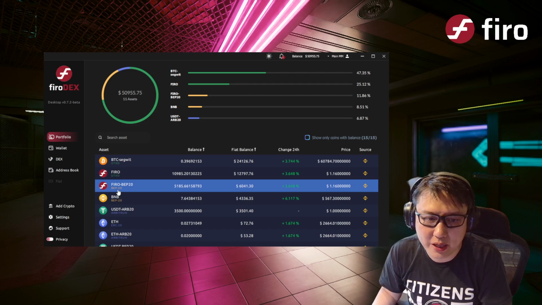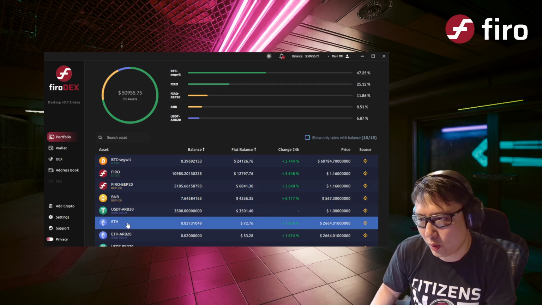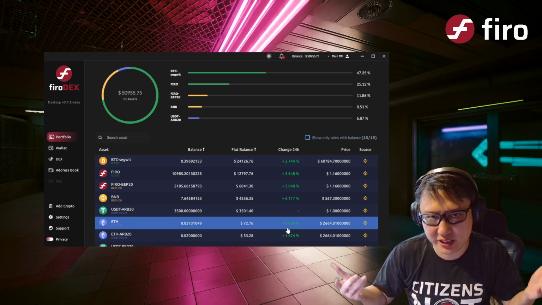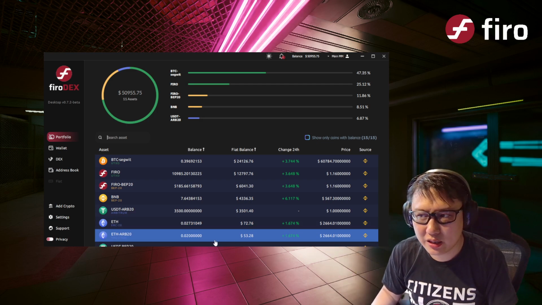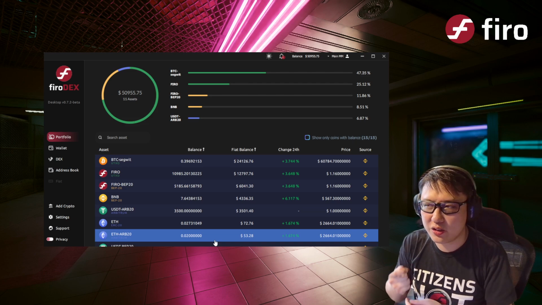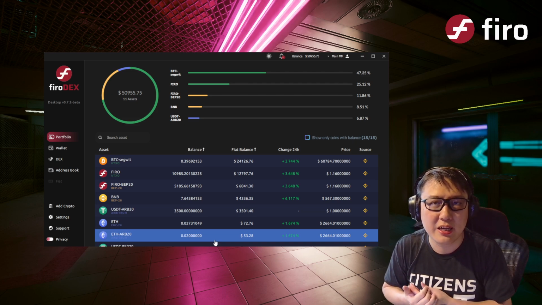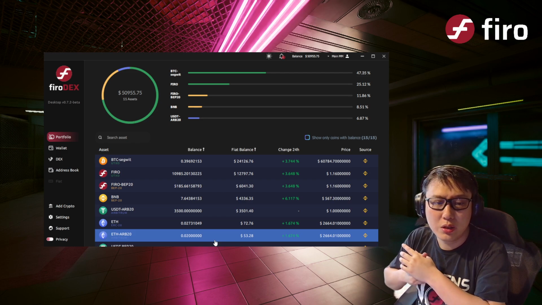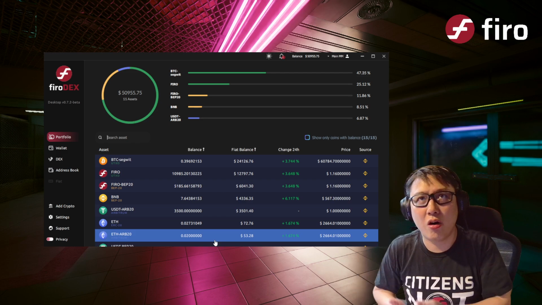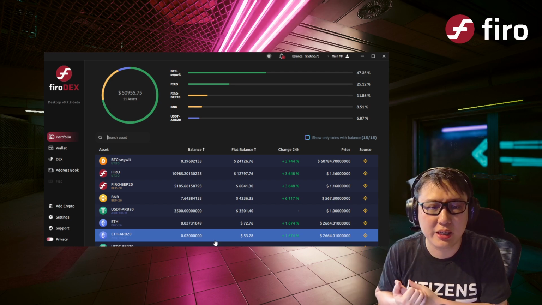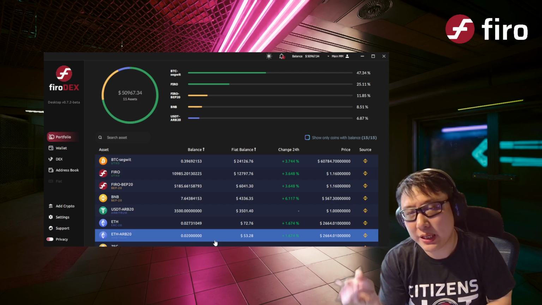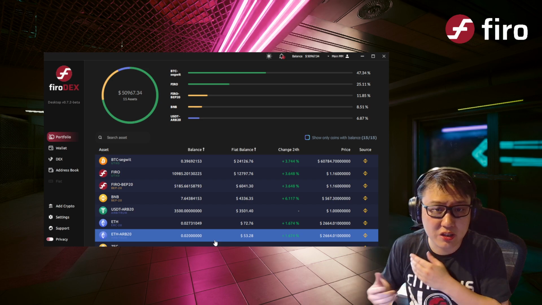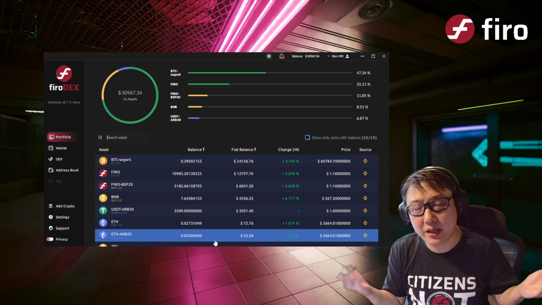You notice that some of them have like BEP20, Arbitrum ERC20, right? So these are more like Ethereum-based coins. Like Binance Smart Chain is based off Ethereum. And in those cases, there's something you need to know: you cannot just swap. Let's say if I want to swap Firo into USDT on Binance Smart Chain, I do need a bit of BNB to pay for the fees for the swap on the BNB side.